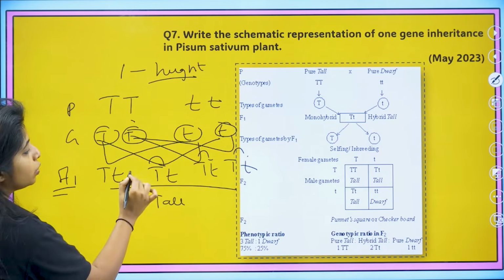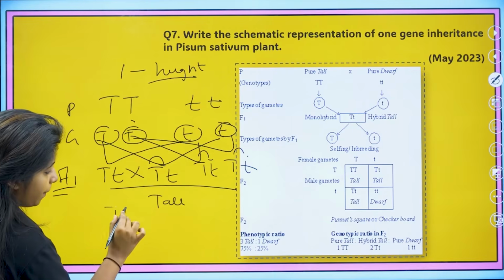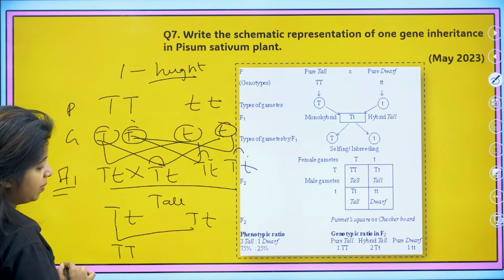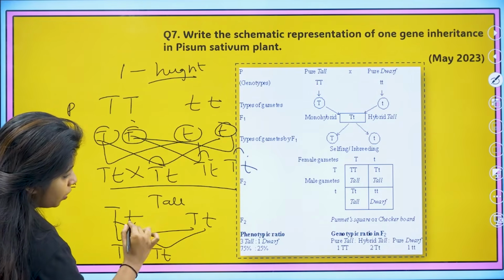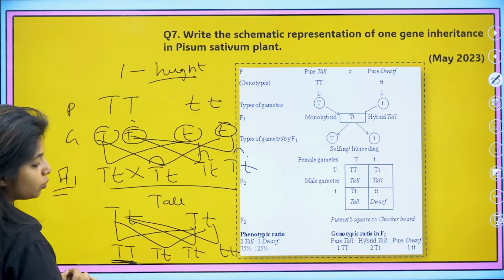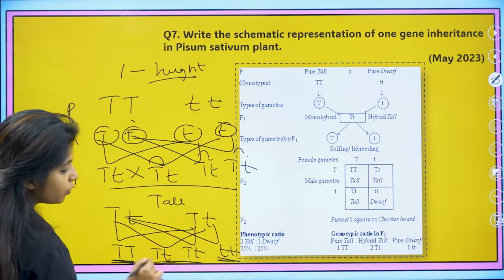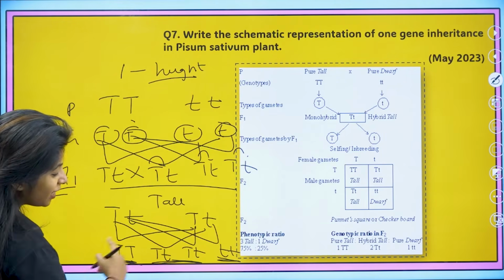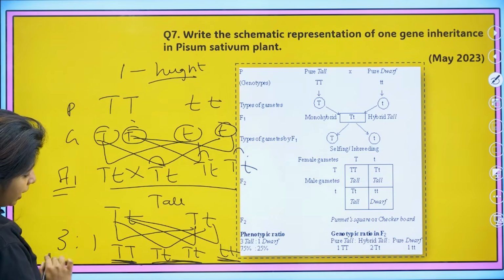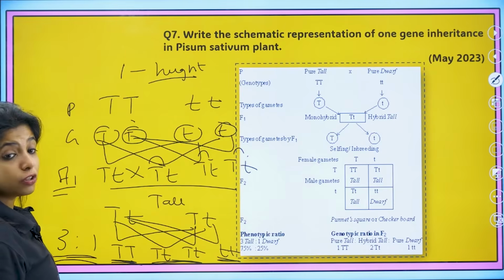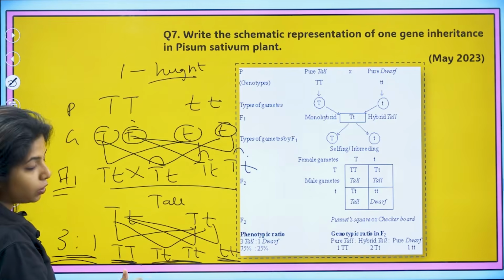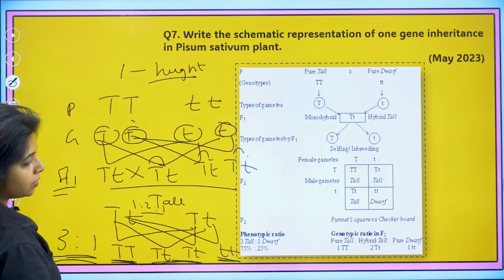Now you do the F2 generation where you cross this and this, my dear children. So over here capital T small t, then capital T small t. When you cross this, you get one capital T capital T, one capital T small t, again one capital T small t, and one small t small t. So one of them is going to be dwarf, 3 of them are going to be tall. Why? Because here it is completely dominant. So 3:1 is the phenotypic ratio. If you talk about the genotypic ratio, 1 capital T capital T, 2 of them capital T small t, 1 small t small t. So it will be 1:2:1. This is the genotypic ratio.